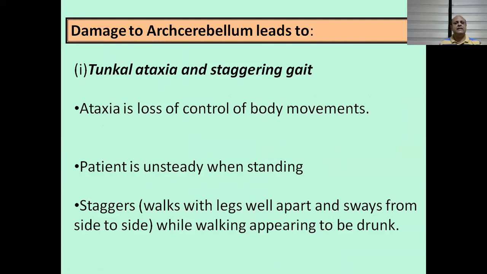Damage to archicerebellum leads to truncal ataxia. Now, what is truncal ataxia? It is loss of control of body movements. Here the patient is unsteady while standing, and while walking, he or she walks with legs wide apart and sways, with swaying from side to side. So there is a staggered walk, and it appears that the person is drunk.